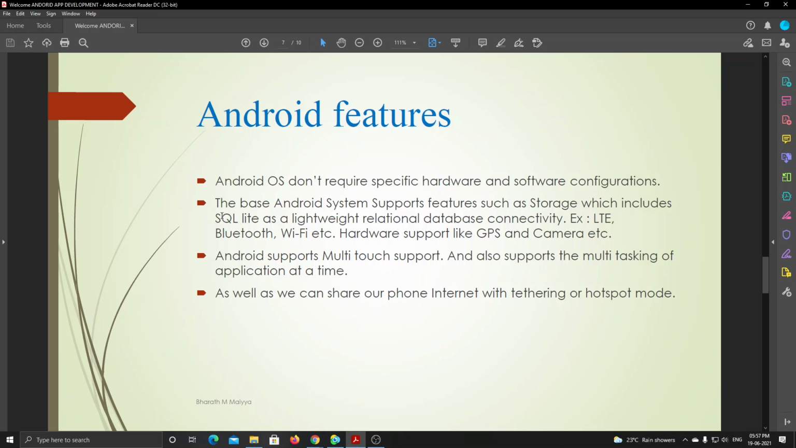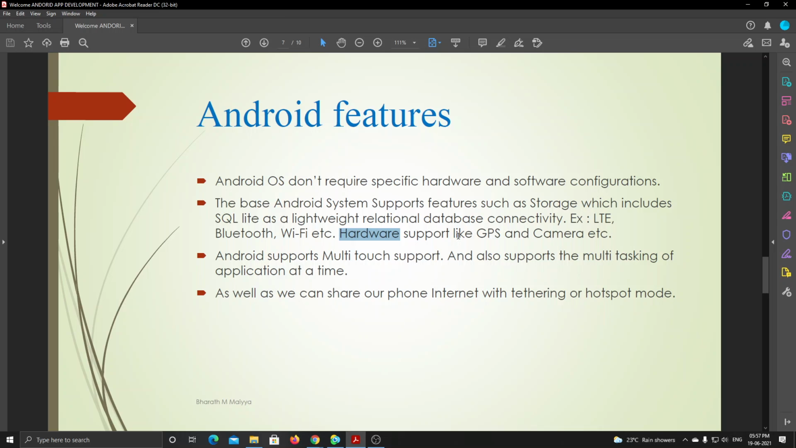Then the base Android system supports features such as storage, like SQLite. It will have some databases, which are lightweight relational databases. It will also support LTE, Bluetooth, and Wi-Fi, which are in the Linux or Android OS itself. Then hardware support: it also supports hardware like GPS, camera, and other things like speakers, etc.